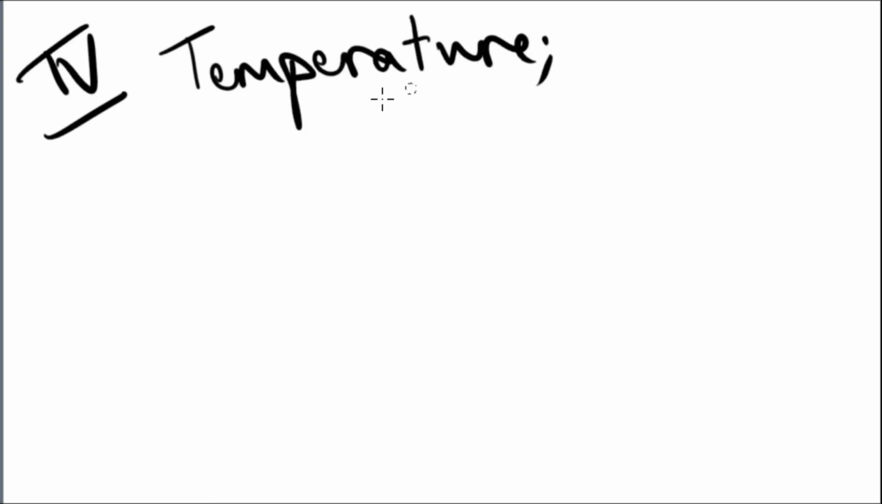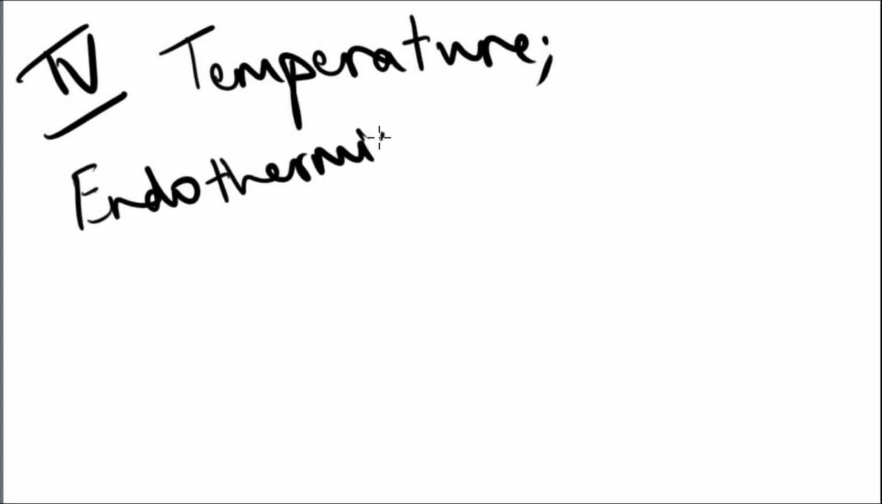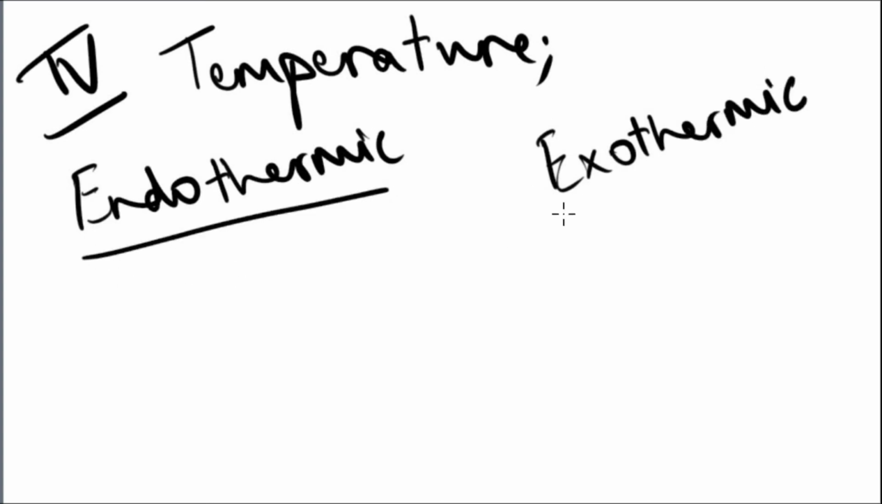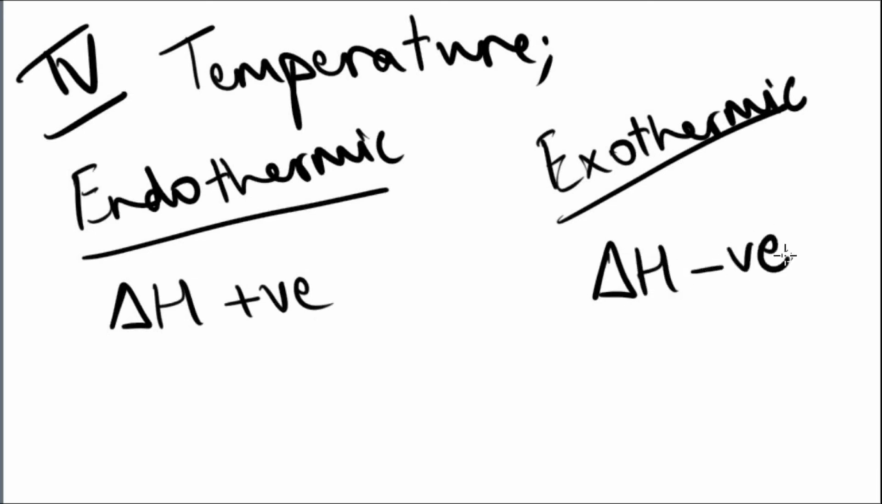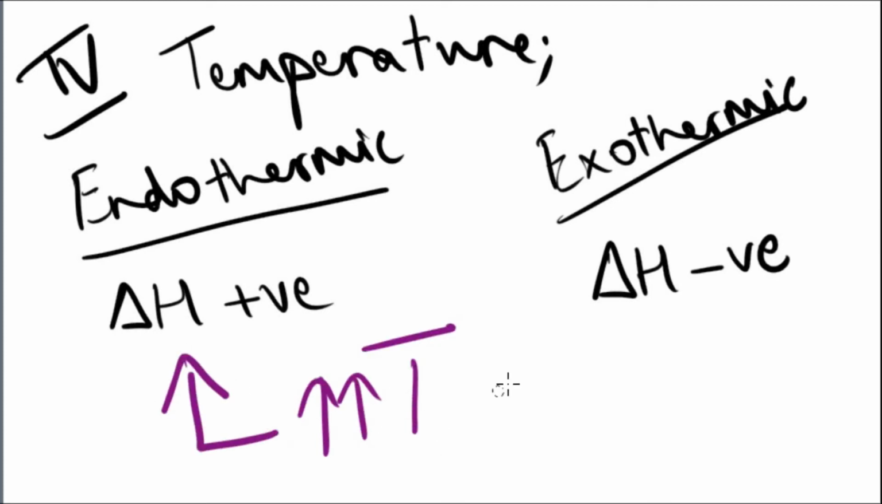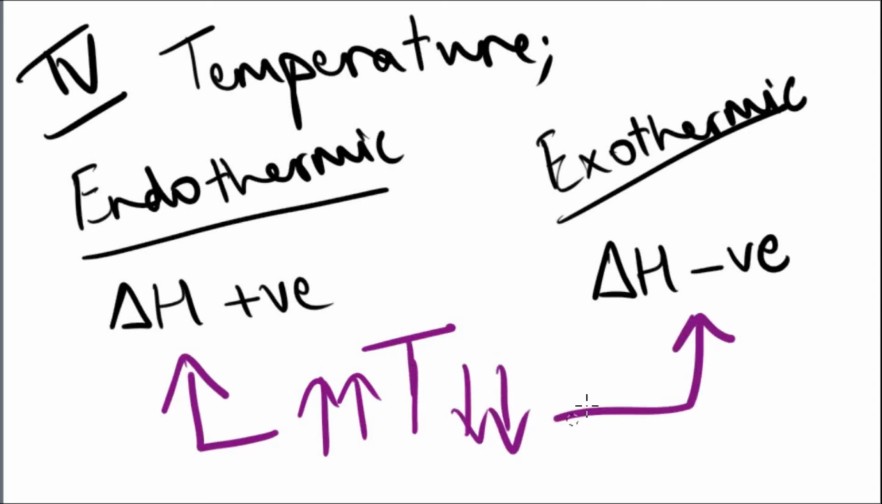Okay, now moving on to our fourth parameter, temperature. Now temperature, it depends on whether the reaction is exothermic or endothermic. Endo is positive, exo is negative. Endo is the gain in heat energy, exo is the loss of heat energy. Now increasing the temperature will move the reaction to the side where it is endothermic, and reducing the temperature will move to the side where it is exothermic.